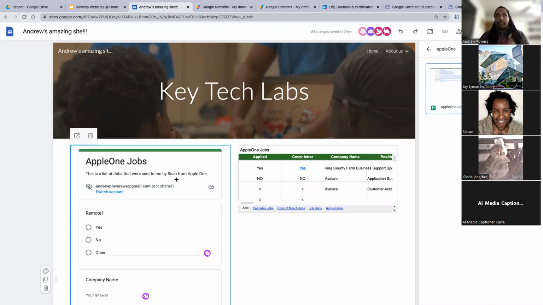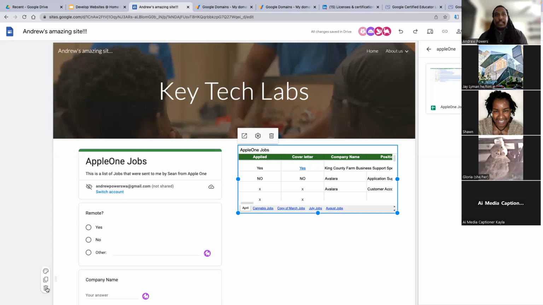People can go there, start filling it out, and you can have this sheet visible, which is not usually what you do, but you can also have it on a different page where you can see it and it can be internal information, because that is a key aspect of Google Sites that I'm trying to push out: you don't just have to have a public site, you can also have an internal site, which is essentially called an intranet. So it's for you guys, it's your internet capabilities.